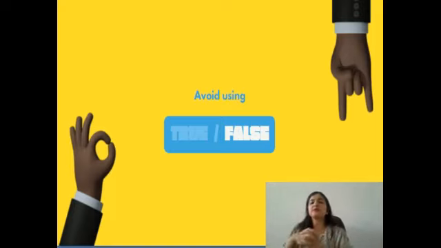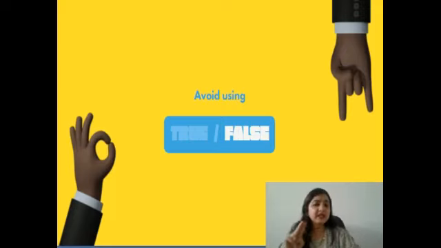Usually the mistake students make is that they feel whenever a statement is given by the questioner, then more or less the statement is true. But this is not the situation, my friends. The statement could be a true statement or it could be a false statement. So your first and foremost priority is to identify whether the statement is true or false.